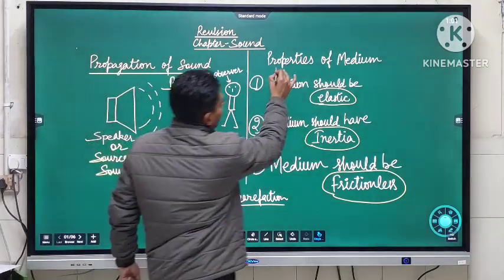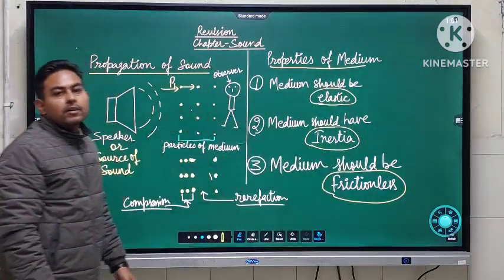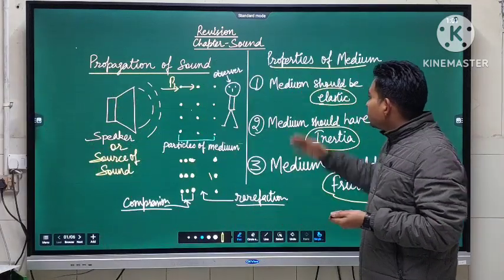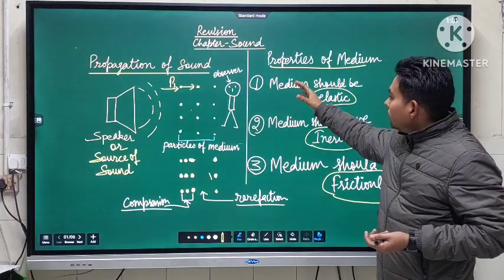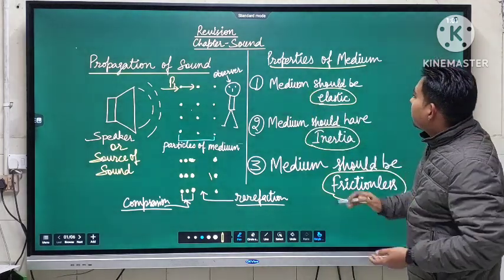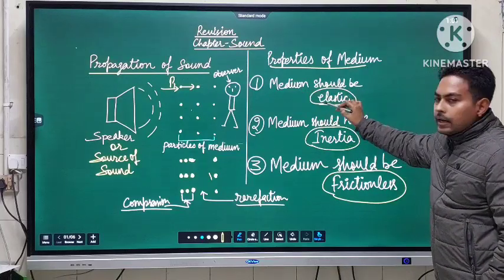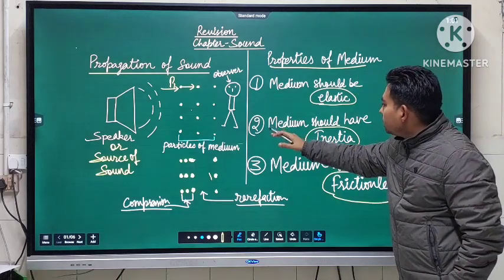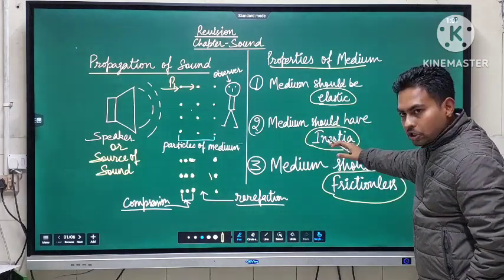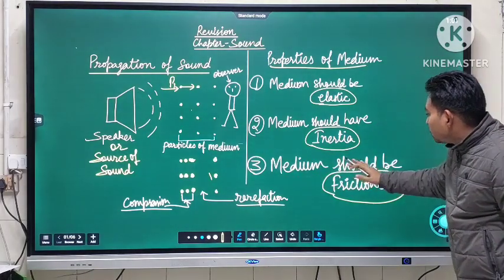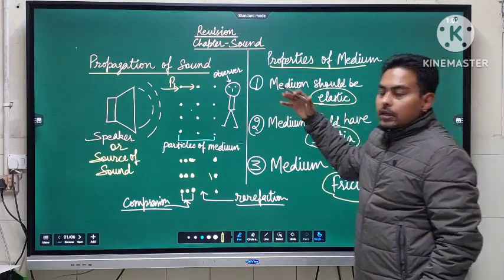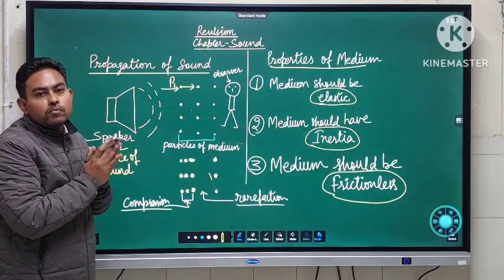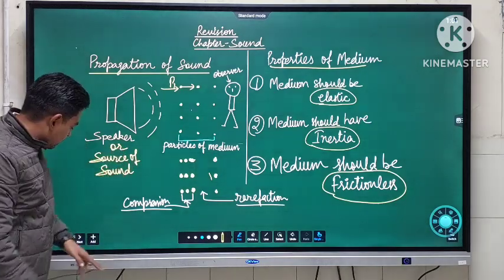Now the important part, we have to discuss the properties of the medium in which the sound is propagating. That means what are the essential things the medium should possess in order to propagate the sound. The first property is that the medium should have elasticity, or be elastic. Second, the medium should have inertia. Third, the medium should be frictionless. Now we will discuss why these three basic properties are essential for a medium to possess for better propagation of sound.